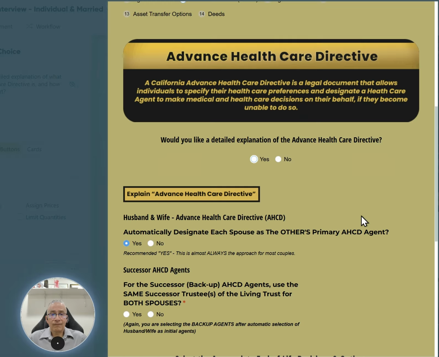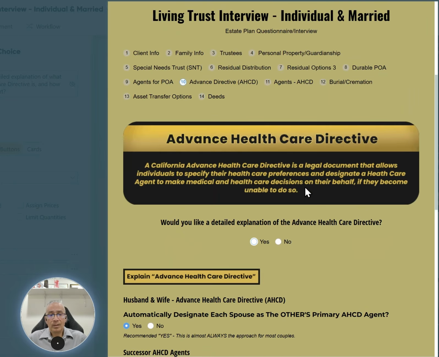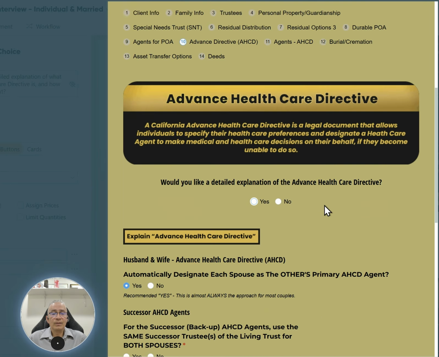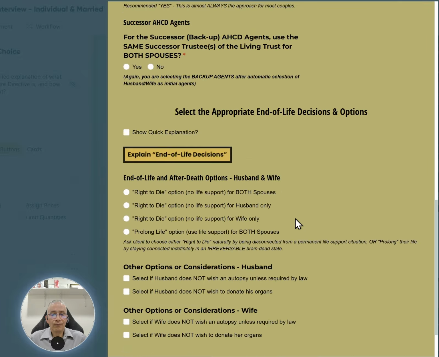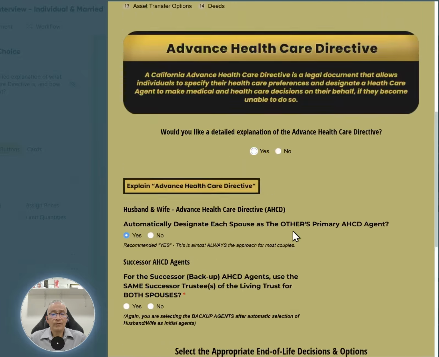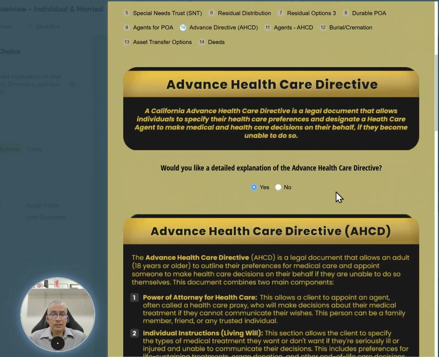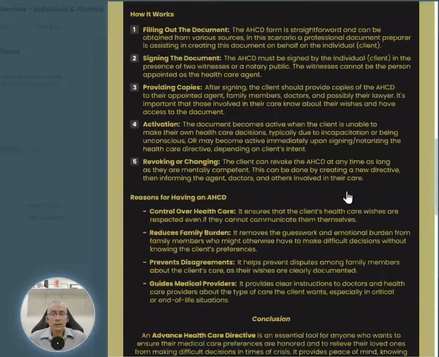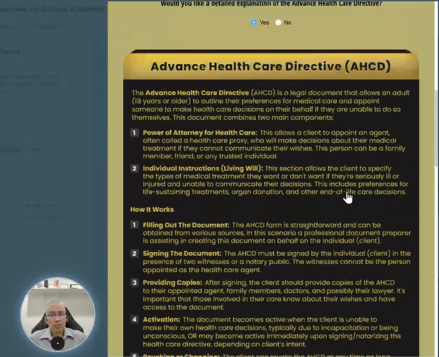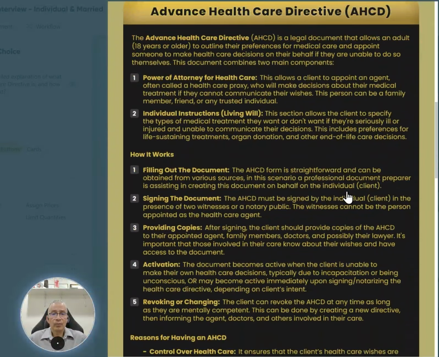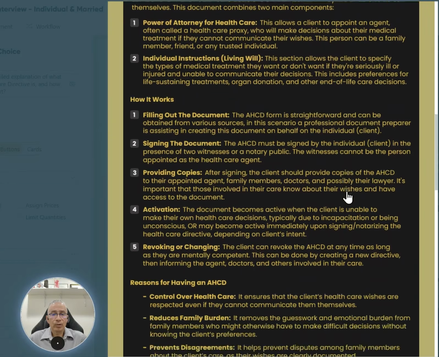So this starts off with, of course, the informational menu, which I strongly recommend you read. If you need more information, answer this question. This is a required field. You have to mark no if you don't want any detailed explanation of the Advanced Healthcare Directive in order to move to the next page. If you select yes, a really detailed menu explanation pops up, which again, I strongly recommend you read if you're not familiar with what an Advanced Healthcare Directive is and how it works.